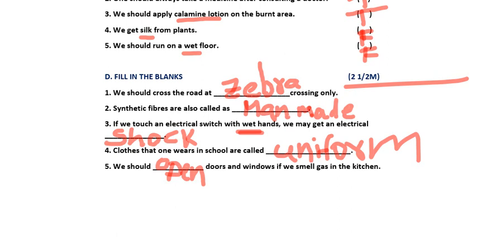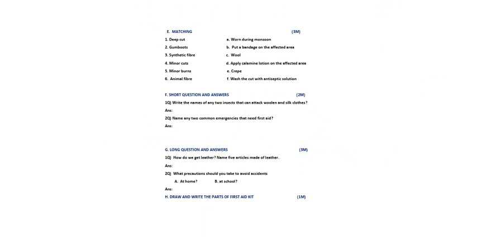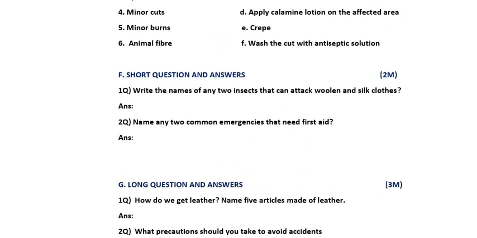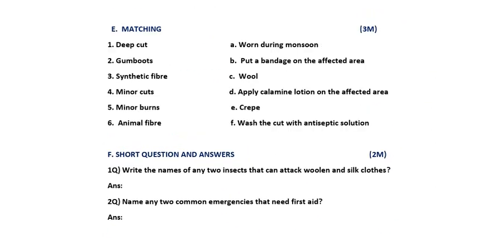Okay? And now moving to the E bit. Wait for a while, I am zooming it. Yes, now see here. How many bits have I given? 6 bits. Each question carries half mark. On the left side some questions are there, on the right side some options are there. We need to match each one. So first one, what is a deep cut? Next, gumboots, synthetic fiber, minor cuts, minor burns and animal fiber are there. One after one we shall see.